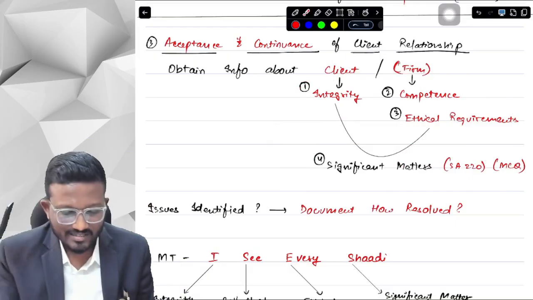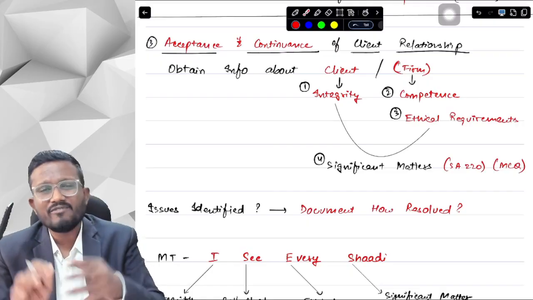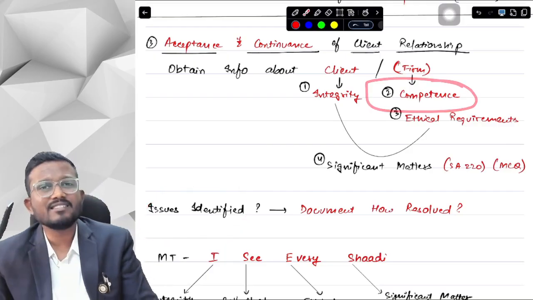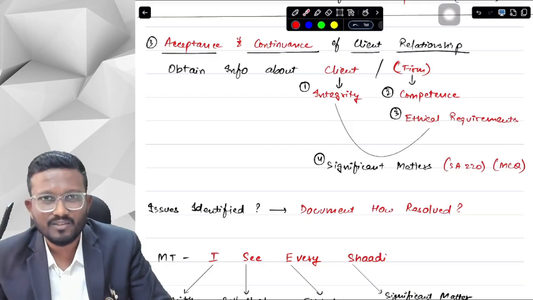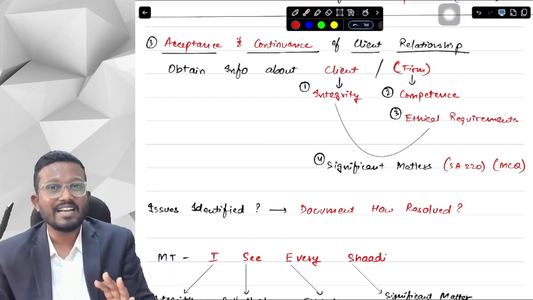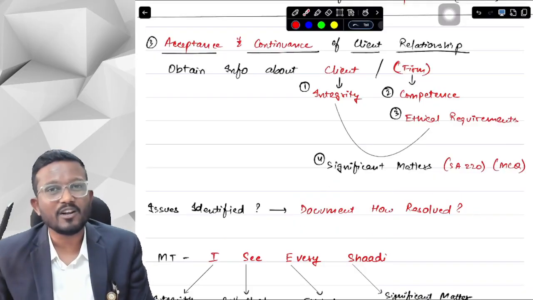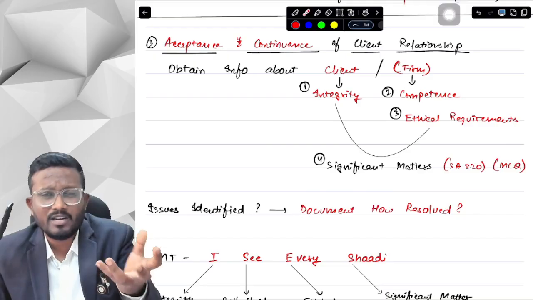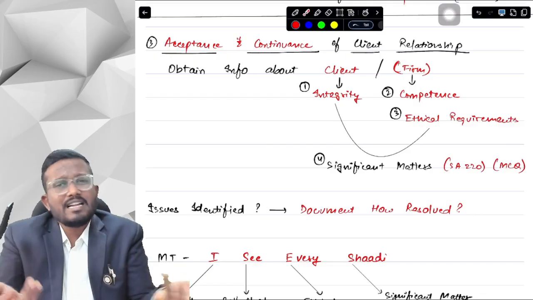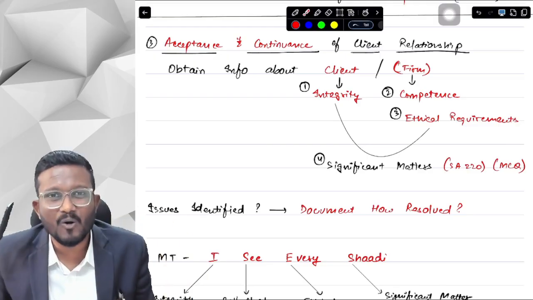Okay, yes sir. So we have to obtain information about the client. Now, when obtaining this information, suppose we identify that we don't have sufficient resources for providing the services, and even after the issues are identified, we accept or continue with the client engagement. Then we need to document how the issues were resolved, because we cannot leave issues unresolved. It may be the case that we hired sufficient resources, and that's how we resolved the issue and why we accepted the client. We need to document all these things in our audit documentation.